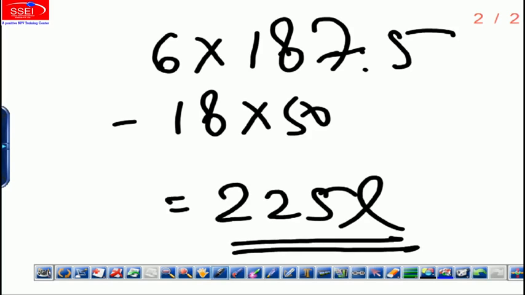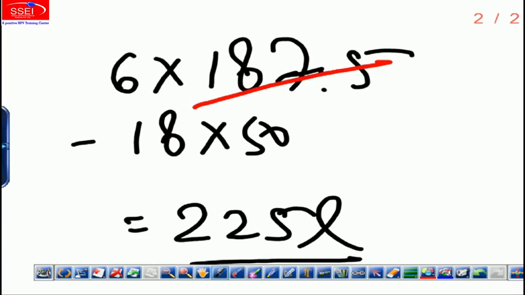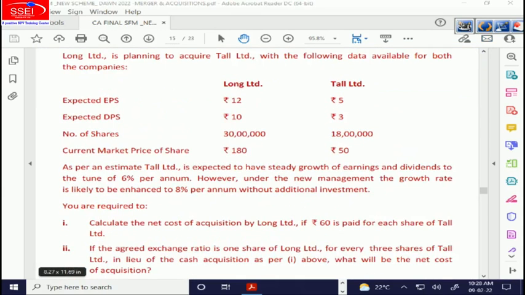Remember, net cost of acquisition is whatever you are paying minus the value of firm B. Value of firm B is 18 into 50, and what you are paying is 6 lakh shares worth 187.5. There is also a term called apparent cost of acquisition. In apparent cost, instead of 187.5, we take our current share price. The current share price was 180.